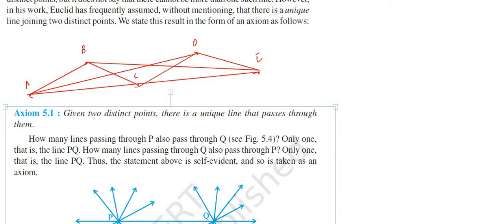So this is simple. Given two distinct points, distinct is nothing but different. So suppose they give you two different points. From these two different points you can draw only one straight line. Are you able to draw more than one straight line from these two points? No. From the 2 points you can draw only one line, that unique line. Given two distinct points, there is a unique line that passes through them.